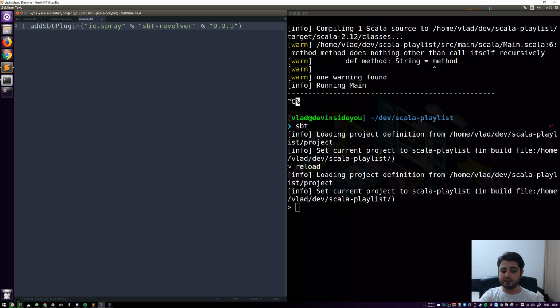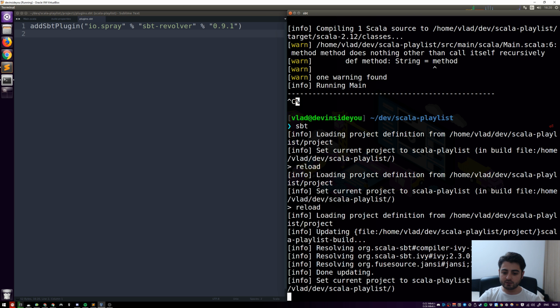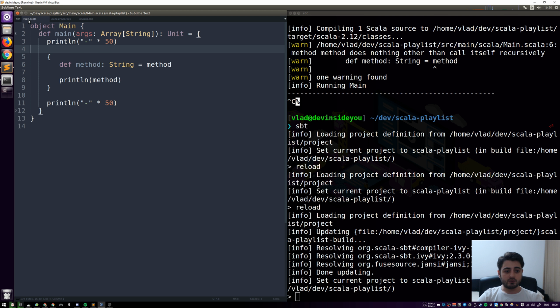Now you're not going to see that it's downloading it for me, right? But if we say reload, it's going to notice that now it actually needs this plugin. You see that it tries to find it, right? It tries to resolve it somewhere. No, you actually don't see it. So the thing is that I already have it. So my SPT already did download it while I was preparing for this video. So anyway, let's go back to our file.